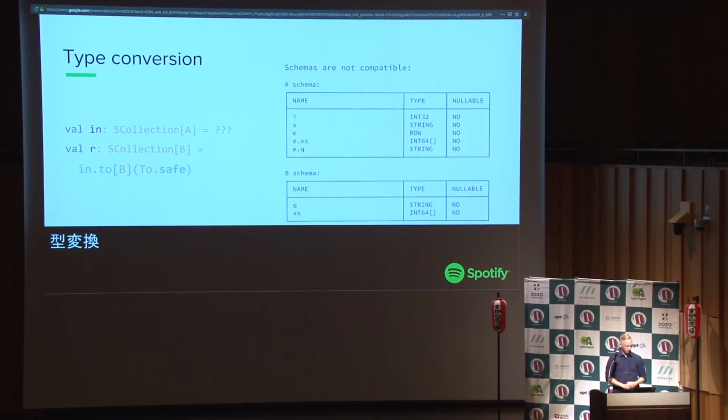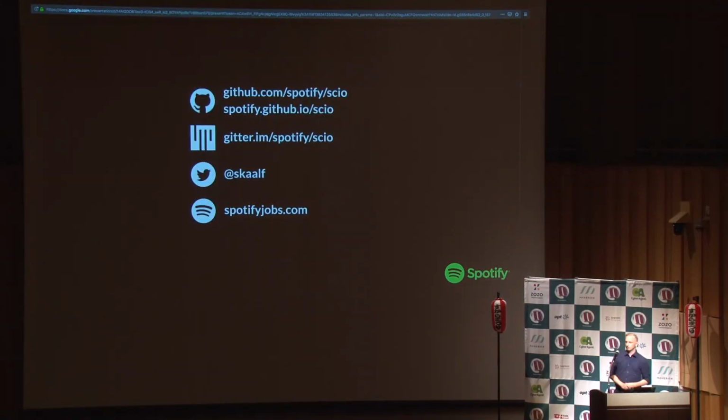And again, if something's wrong, it's just going to tell you. So for example, I have two types, A and B, and A is not compatible with B. So the compiler will tell me, this is what A looks like, and this is what B looks like, and there's a problem. I cannot do it, so please fix it. And that's what I have.